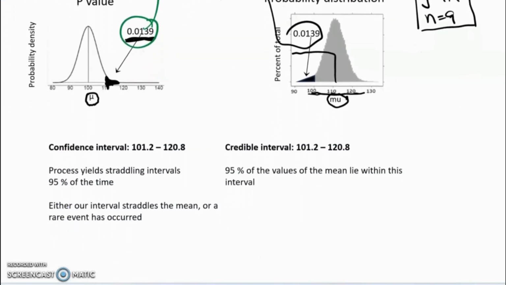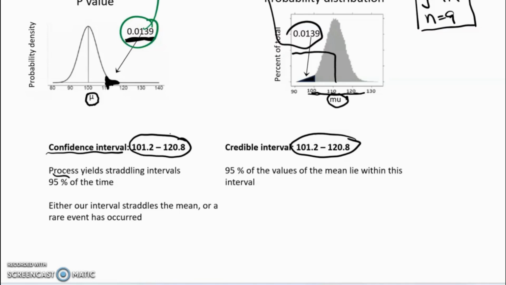Now move on to confidence interval versus credible interval. We can set these things up so we get exactly the same value in both cases, but the interpretation is quite different. Confidence intervals arise as a process that yields intervals that are going to straddle the fixed mean 95% of the time.